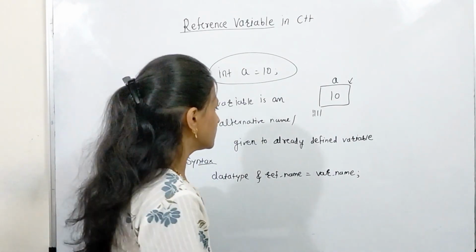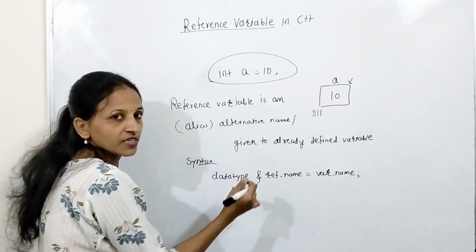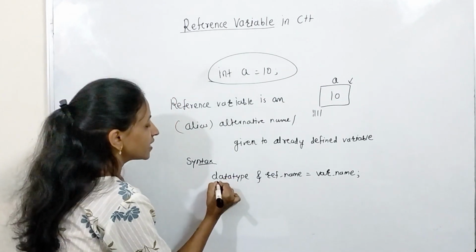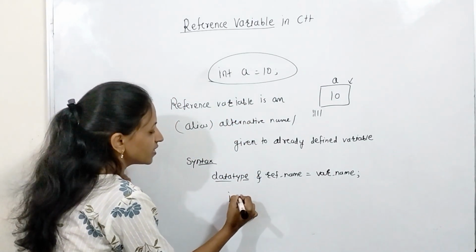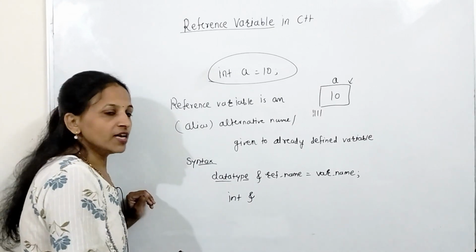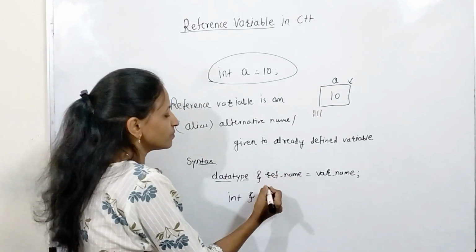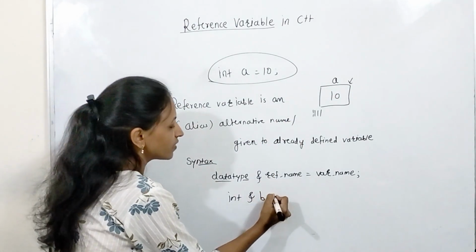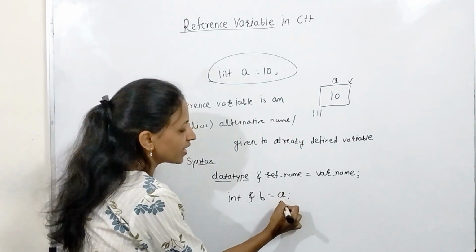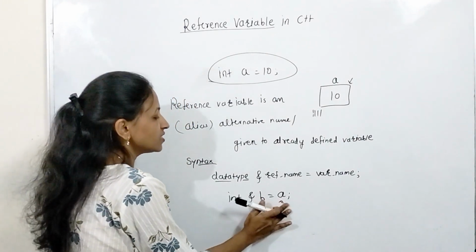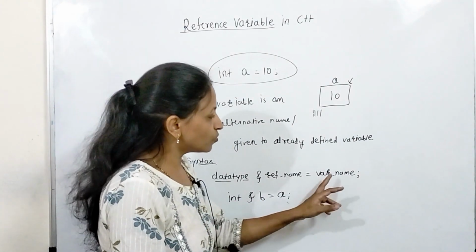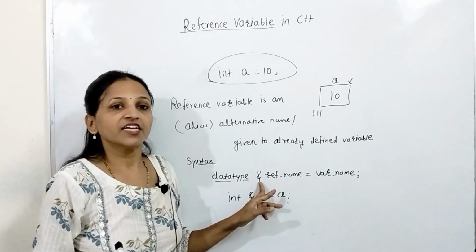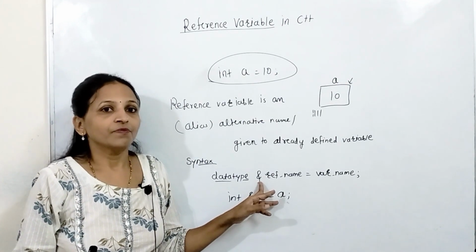Getting? Now how to do this? See, I want to give a new name to this a, then how will I declare that reference variable? The data type of that variable is integer, then just put this reference symbol, then the reference name, I want to give the name b to this same variable, is equal to which variable? The a variable. See, it is always compulsory that you assign the variable name while declaring a reference variable.